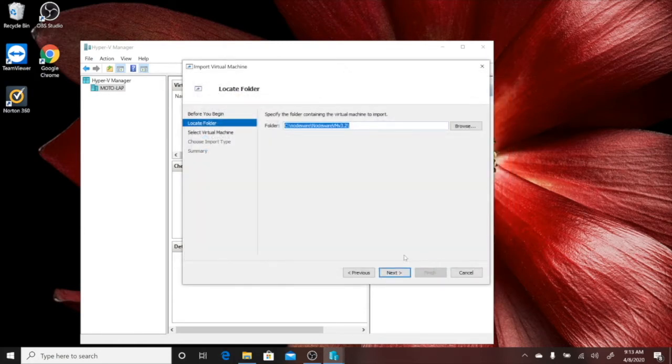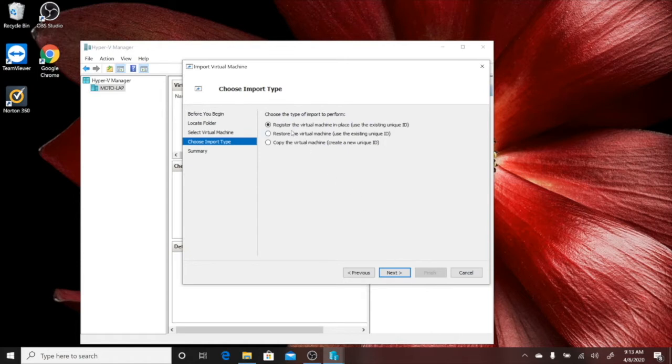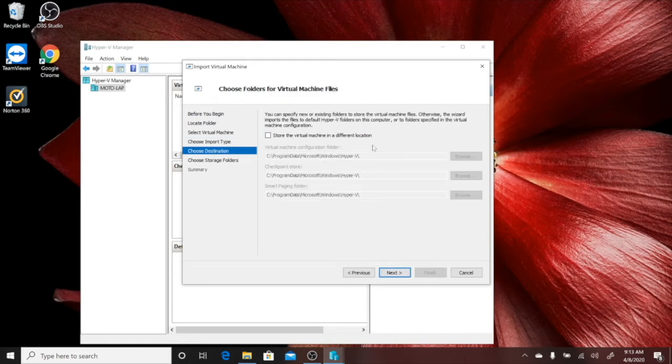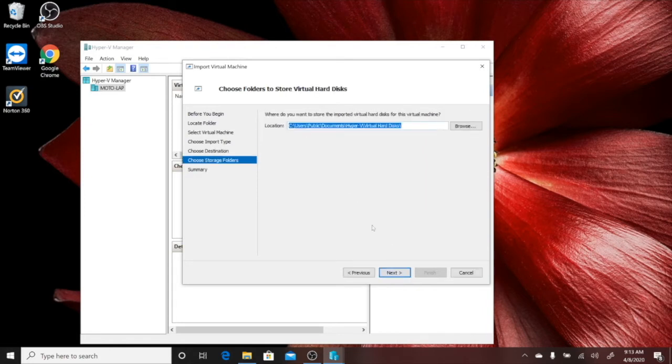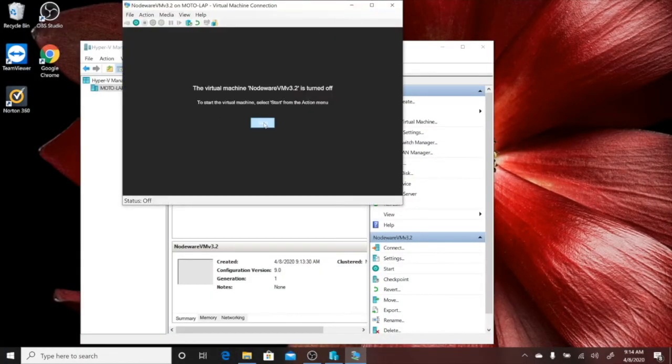You'll see the virtual machine name Nodeware. Click Next again. If you prefer, choose Copy to create a new unique ID. Default storage paths are typically fine as is, so click Next. Then click Finish. Once those files import, you'll see a new virtual machine. To launch, double-click, then click Start.